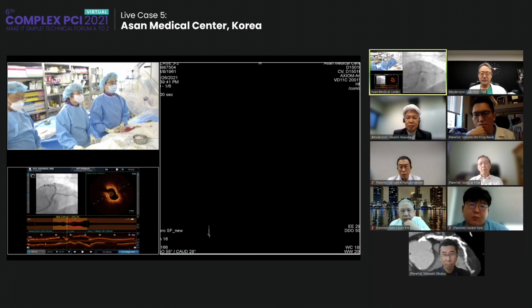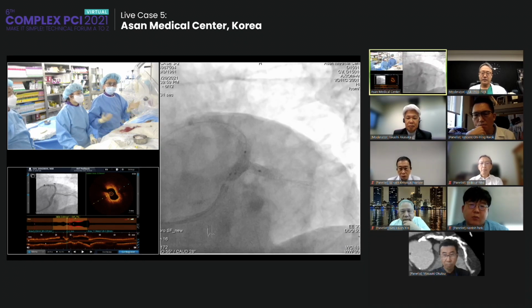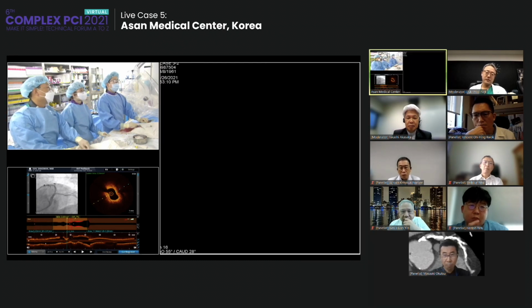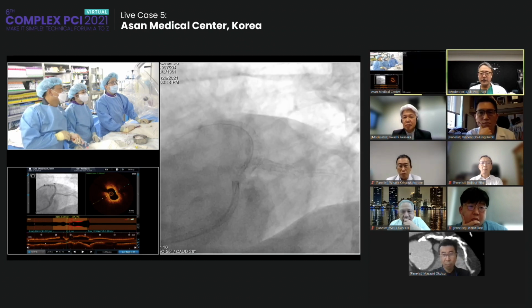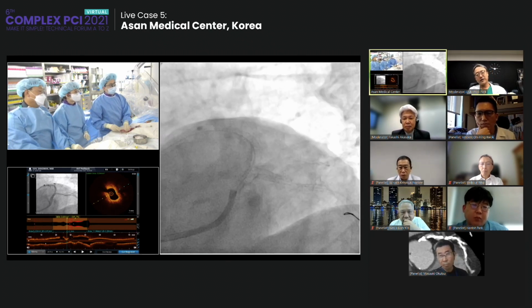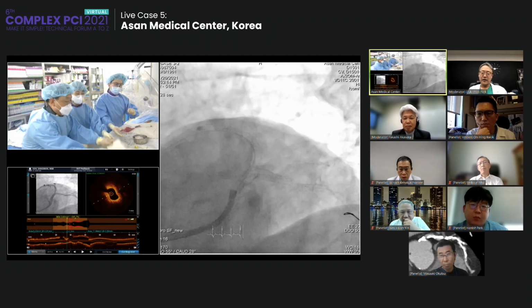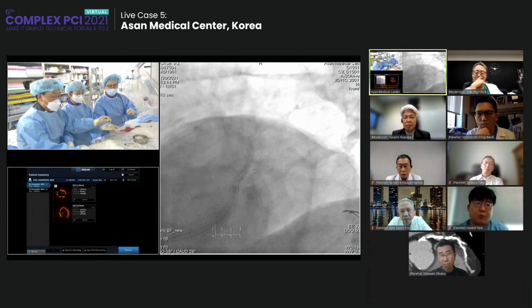Next. And we did a kissing, and now we are here. Let's check the angio after this aggressive NC ballooning. It's LAD 4.0, circumflex 3.5. Okay, and shall we check the OCT again for the proximal LAD to left main?